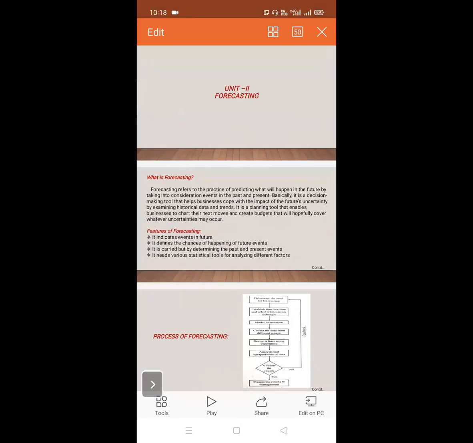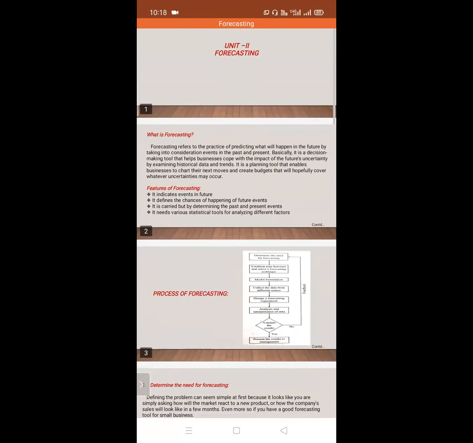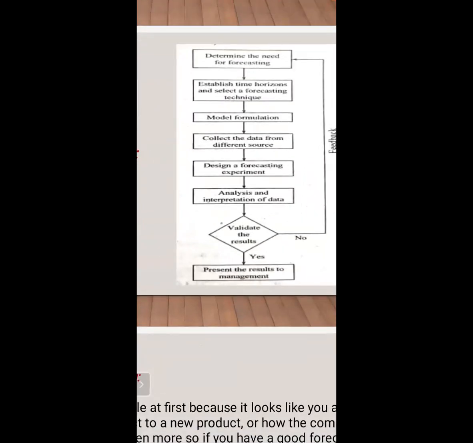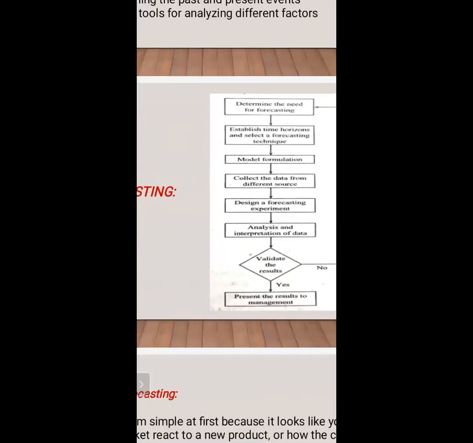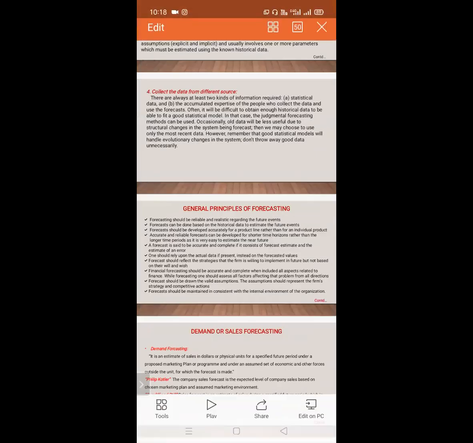In the last class, we had started Unit 2, forecasting, and we had completed some of the topics. What is forecasting? What are the features of forecasting? What is the process of forecasting? What are the different points in the flow chart? Where you want to start and where it gets exited. If you get any failure of the product, where you are going to start again. So each and every point in the process of forecasting we have learned. In today's class, we will learn some more topics regarding forecasting.